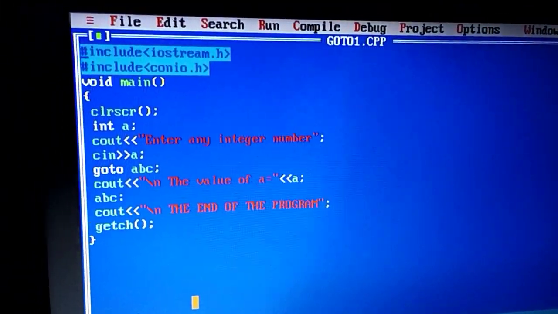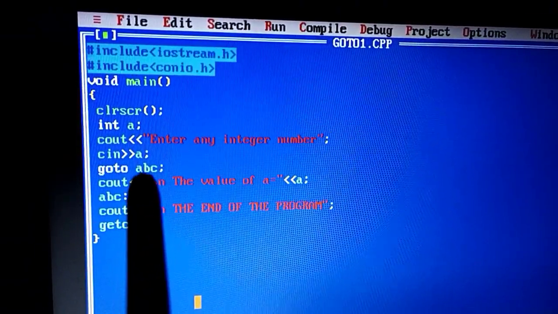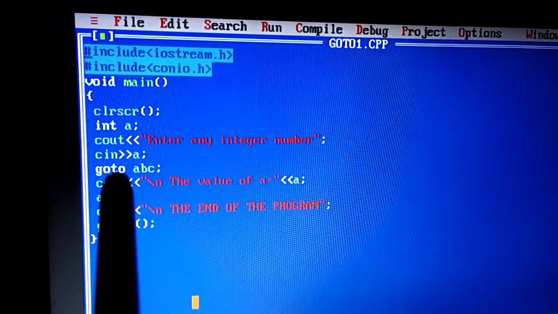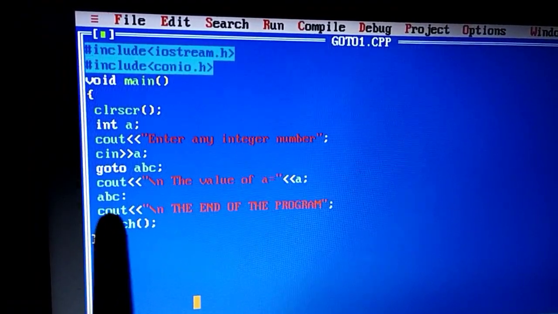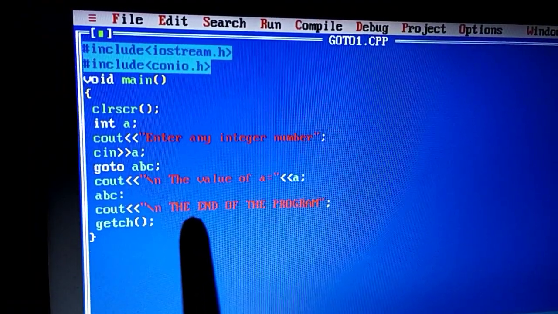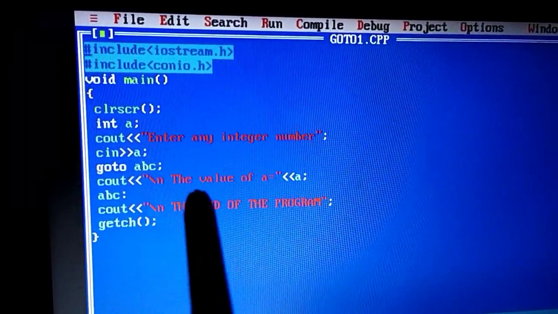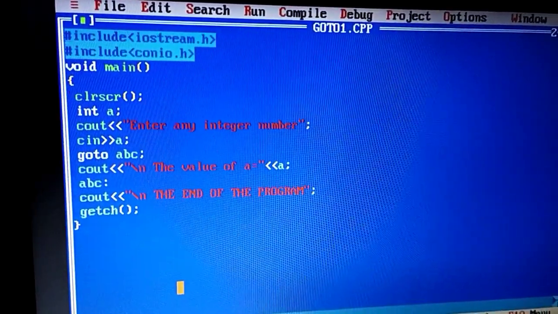Why did it happen? Because I mentioned to jump directly from this go to line to the label ABC. Therefore the last cout, the end of the program, gets executed, but the middle one, the cout of the value of a, does not get executed.